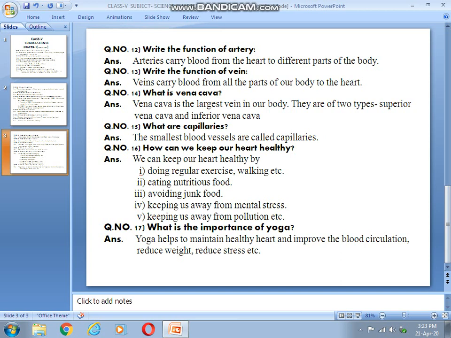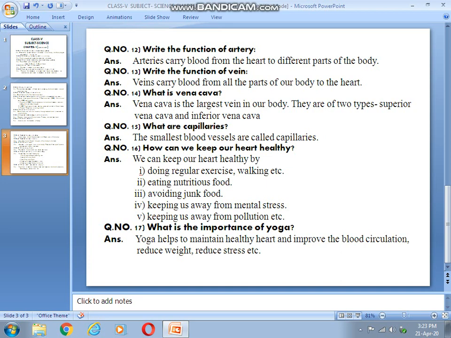Then the next question is, write the function of vein. That is, what is the function of vein? The function of vein is just opposite to artery. We have learned that arteries carry blood from heart to all parts, and the function of vein is to carry blood from all parts to the heart. So the function of veins is to carry blood from all parts of our body to the heart.